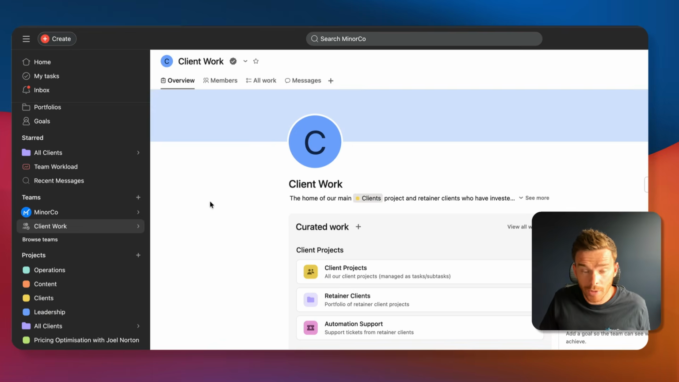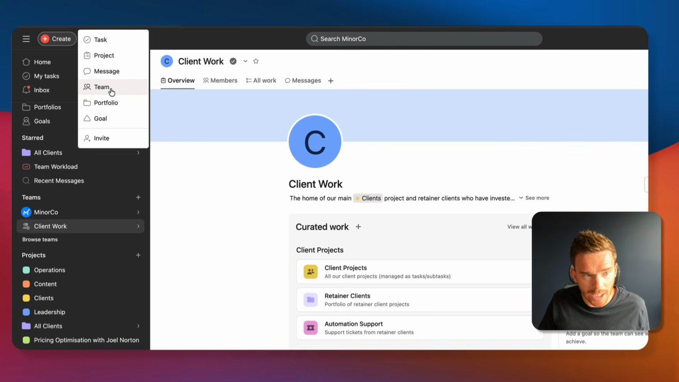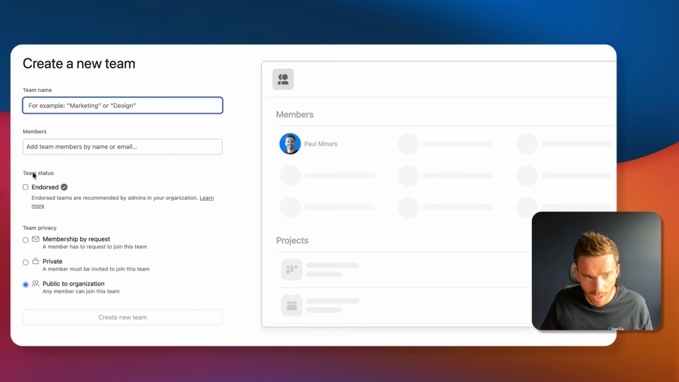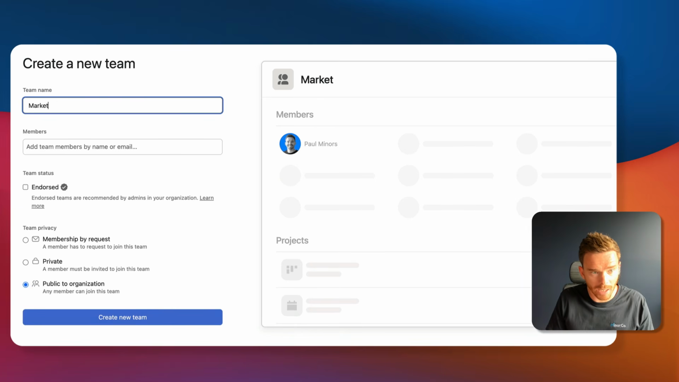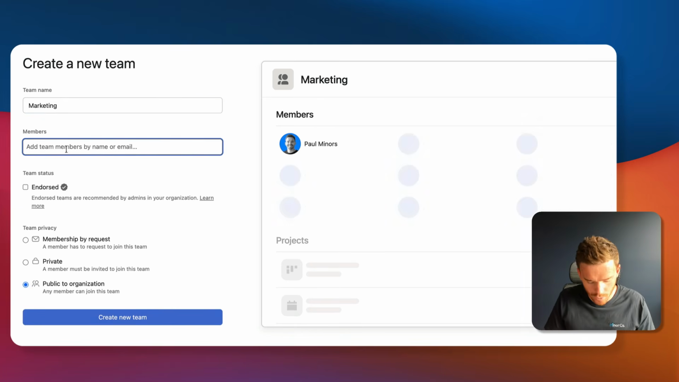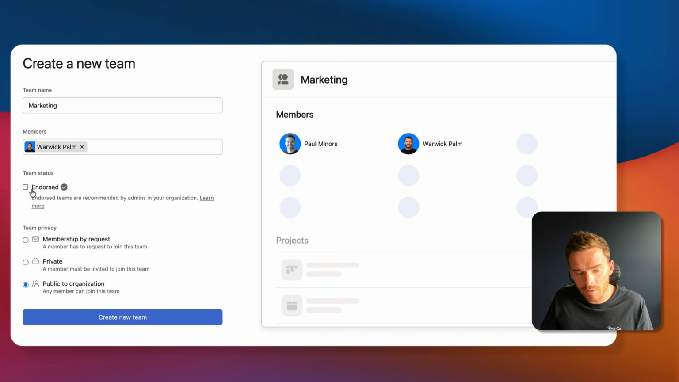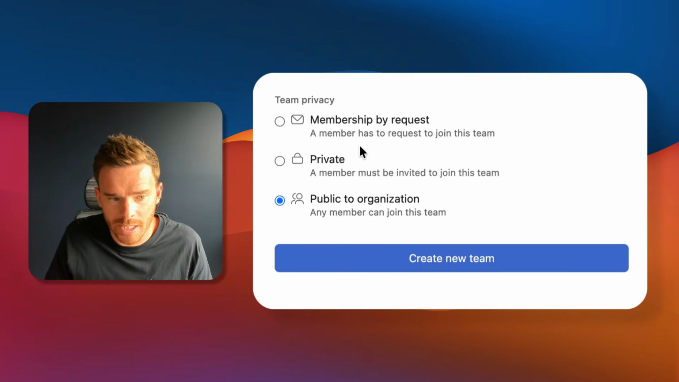To create a new team, you can go to the Create button and click a new team, or you can click the plus button next to Teams in the sidebar. We're going to give this team a name like Marketing, and I can choose whether to add people to my team now, or I might want to add them later while I'm still building things out. An enterprise feature is you can endorse teams, which is useful if you have lots of teams being created and you want to endorse the teams that are sort of the more official, recommended teams that you want people to join. And finally, you can choose the privacy of this team.